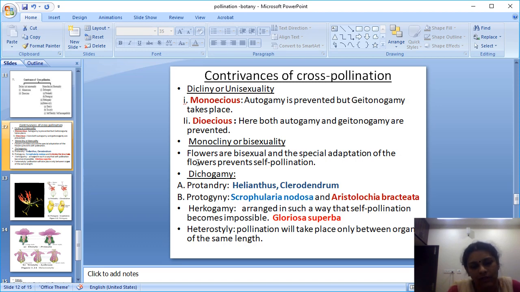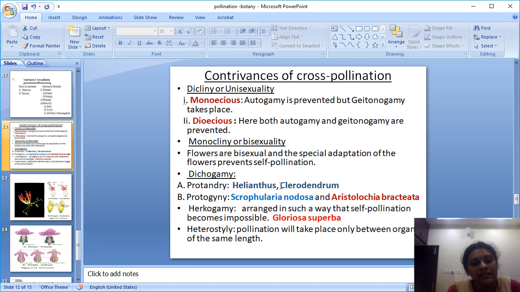And monocliny comes under dicliny or unisexuality. Monocliny or bisexuality means the flowers are bisexual, and special adaptation of the flowers prevents self-pollination. So the flowers are bisexual but self-pollination is prevented and it leads to cross-pollination. How? That is dichogamy. Protandry. As the name indicates, in protandry plants the anther, that is the stamen, matures earlier than the stigma of the flower, so that self-pollination is prevented. So cross-pollination is the only chance.